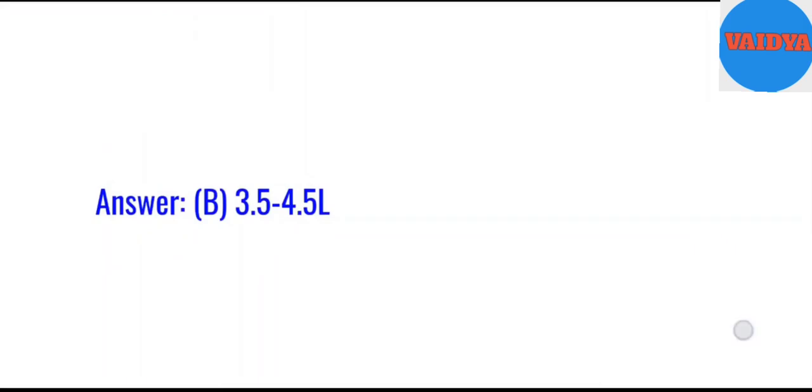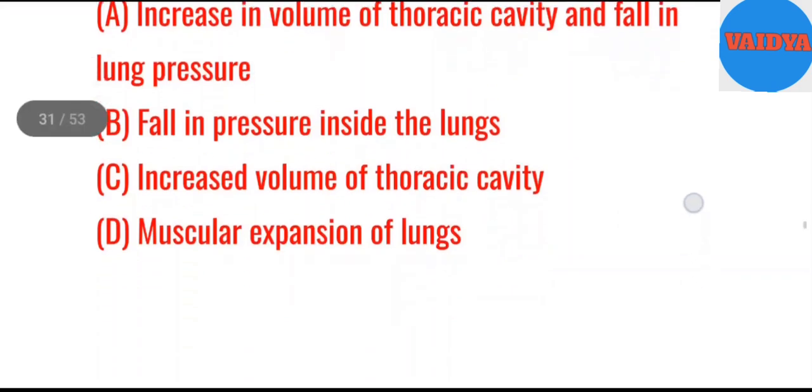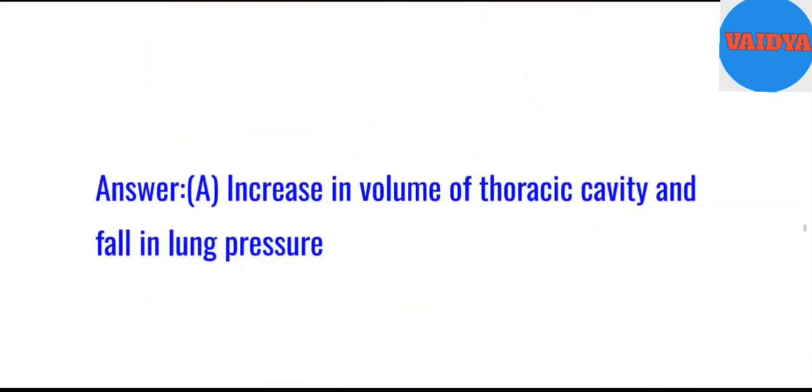3.5-4.5 L. 30. During inspiration, air passes into lungs due to A. Increase in volume of thoracic cavity and fall in lung pressure. B. Fall in pressure inside the lungs. C. Increased volume of thoracic cavity. D. Muscular expansion of lungs. Answer. A. Increase in volume of thoracic cavity and fall in lung pressure.